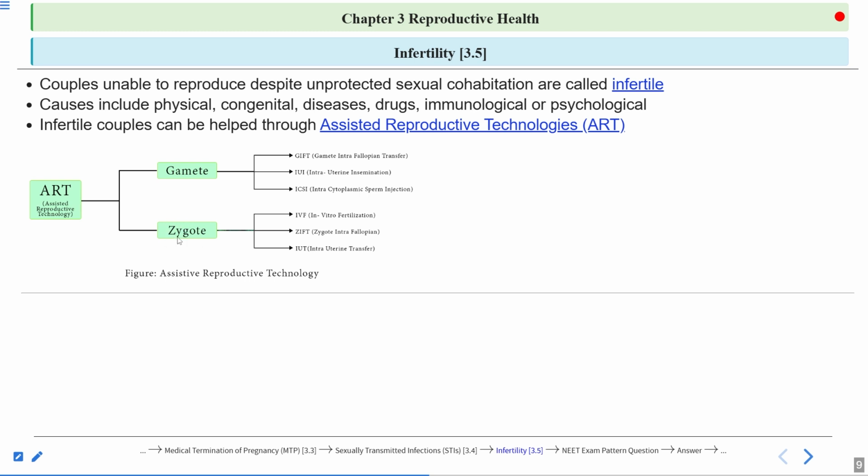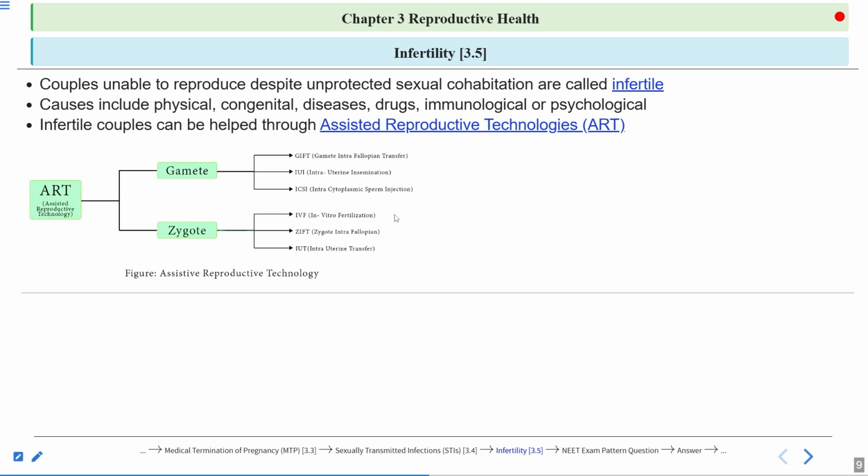When we talk about the zygote, within this is included IVF, which is in vitro fertilization. In vitro fertilization means the egg and the sperm are fertilized outside the body in the lab conditions. And after in vitro fertilization, obviously a zygote will be formed.